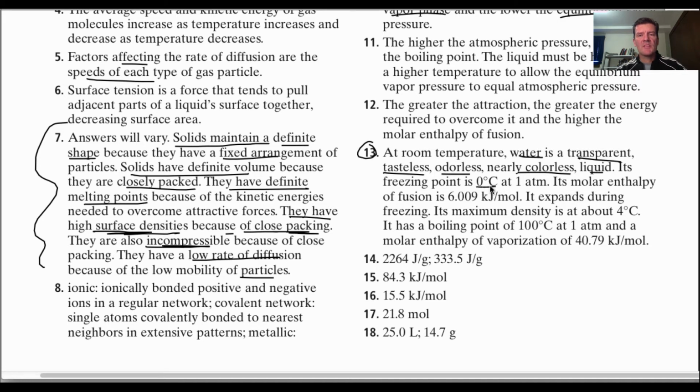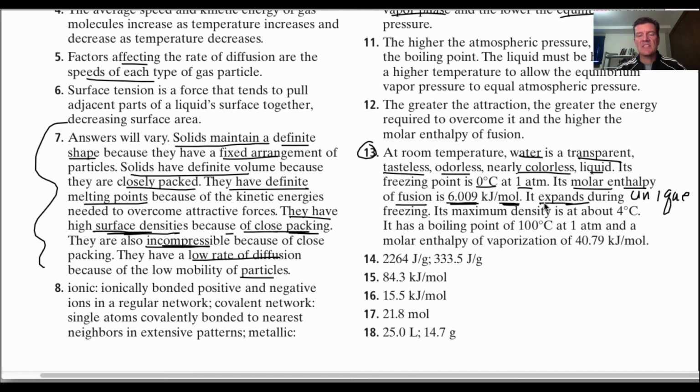The freezing point is 0 degrees Celsius at 1 atmosphere. Its molar enthalpy of fusion, remember, is melting. That's how much energy it takes to melt a mole of ice. It expands. This is very unique. Water may be one of the few substances that actually expands as it freezes.